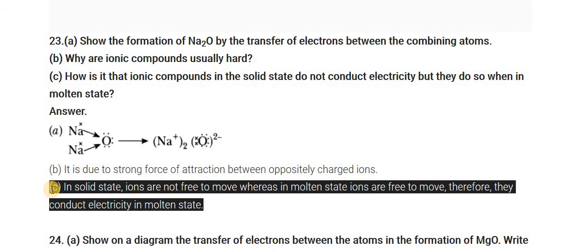This question I already explained in the previous video. If it is in the solid state, the ions cannot move freely, whereas if it is in the molten state, then the ionic compound is easily able to make free ions, and these free ions are responsible for the conduction of electricity. So the answer is, in the solid state, ions are not free to move, whereas in the molten state, the ions are free to move. Therefore, they conduct electricity in the molten state.